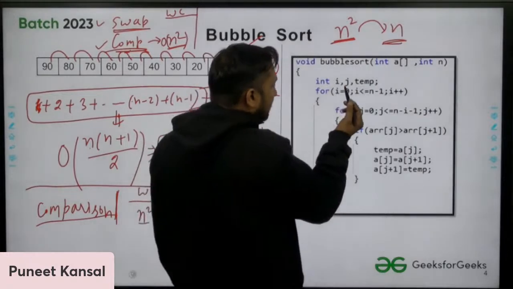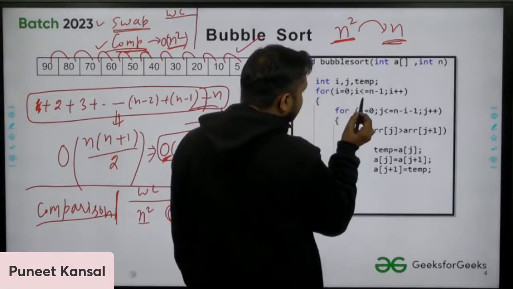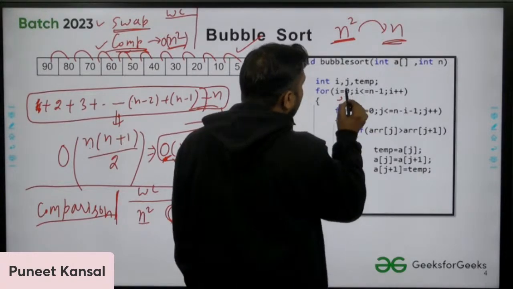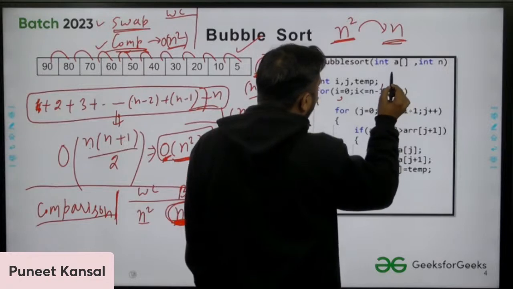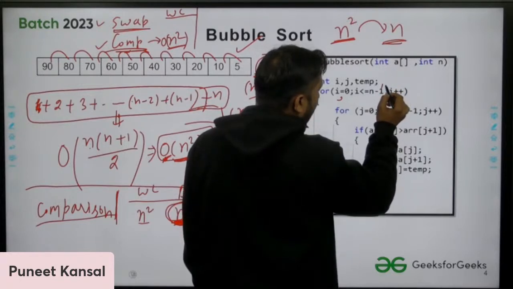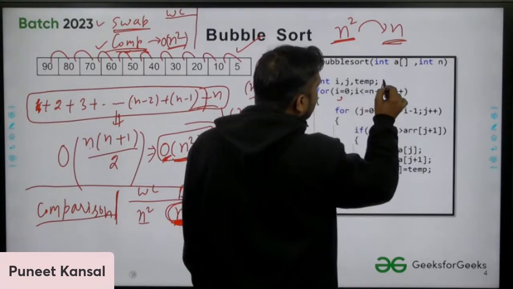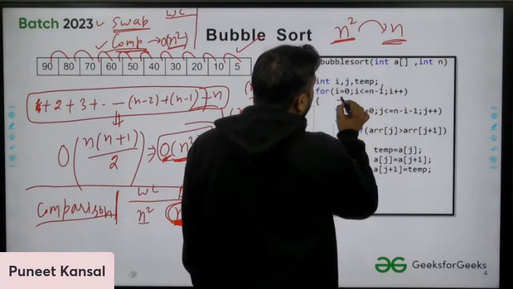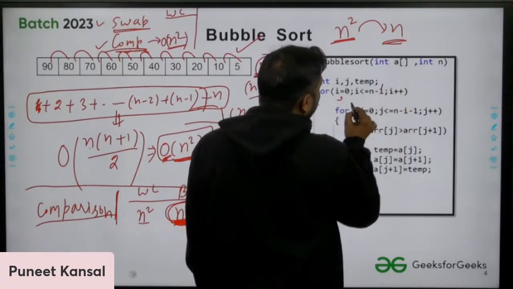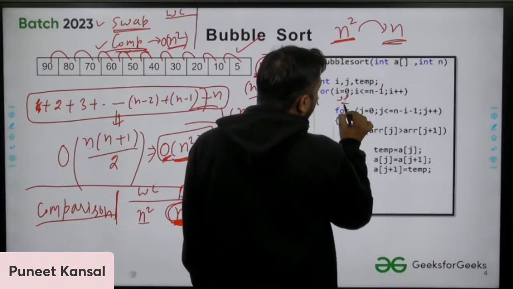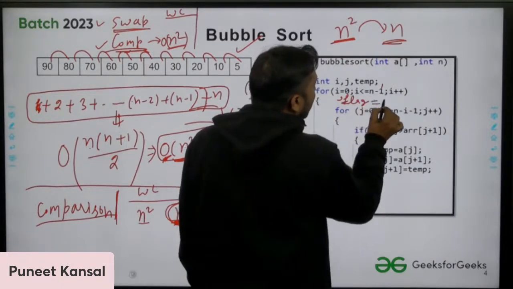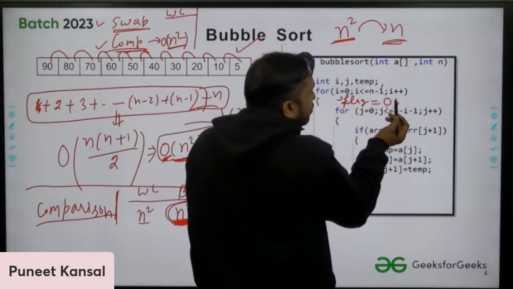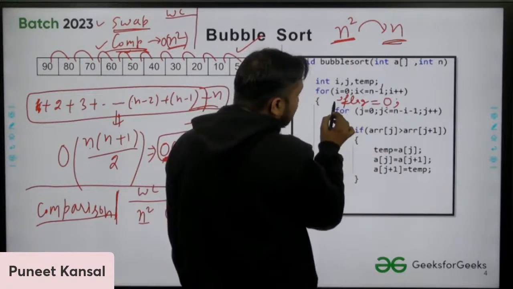Let me write the code for that. We can set a flag here. Flag is a variable, and I'm setting its value to 0. And I'm setting this in the outer loop.